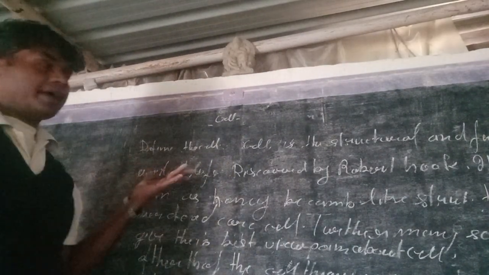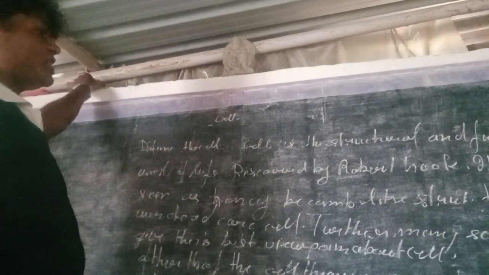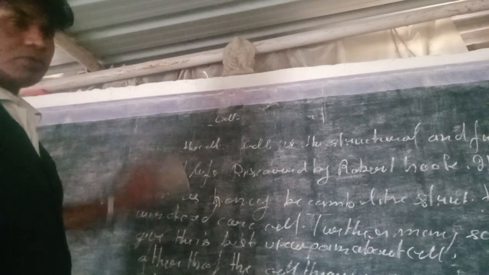Here is the cell, and I will try to give some basic fundamentals of cells. We will try to understand the cell and its structure. Suppose that we are going to draw a plant cell.